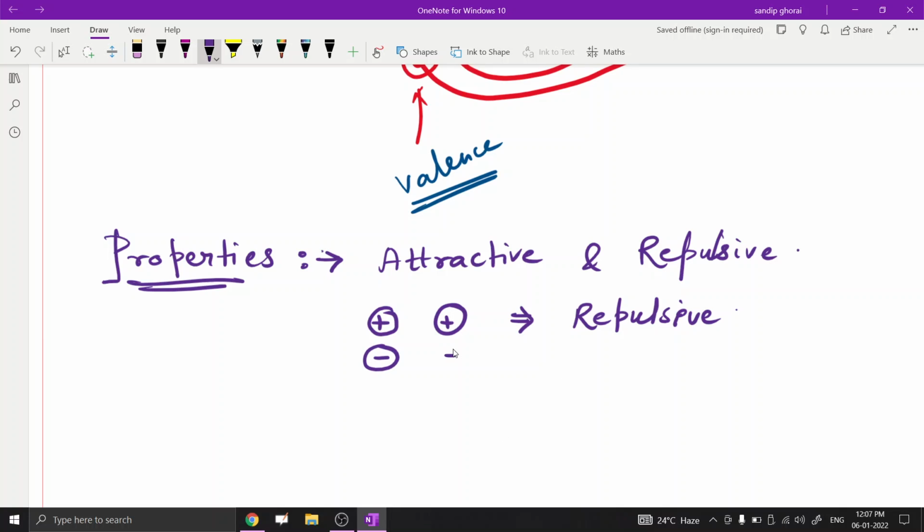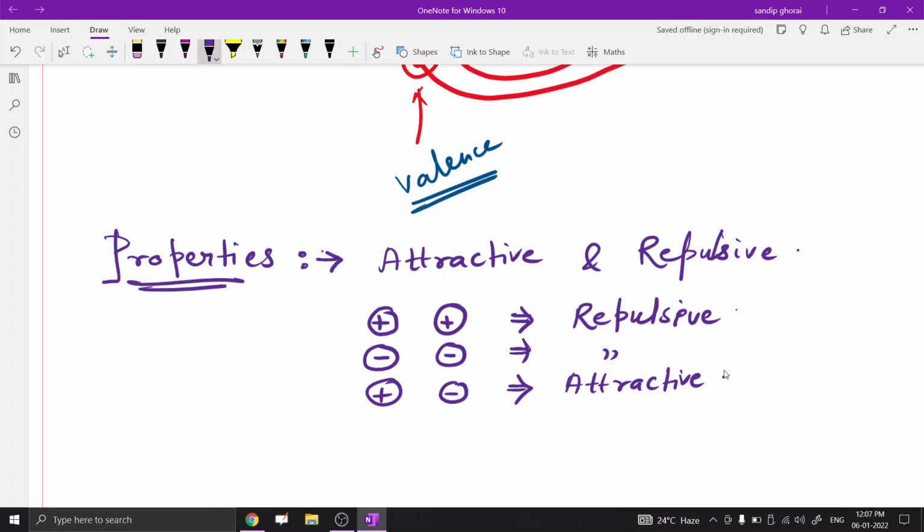Again, if we take negative and negative, we also get repulsion. But if we take two different poles, one positive and one negative, then we get an attractive force.